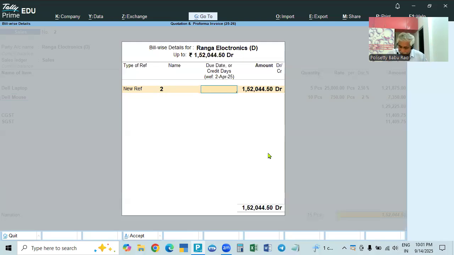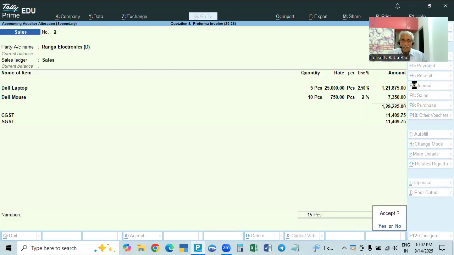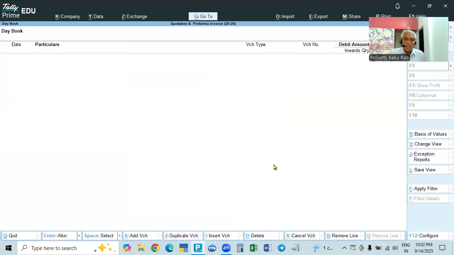And what is the number of days given? Only 20 days. We changed it to 20 days. Even if it is 15 days, we can change it here, 22 days, 20 days. We changed it, accept. So the sales invoice is made.